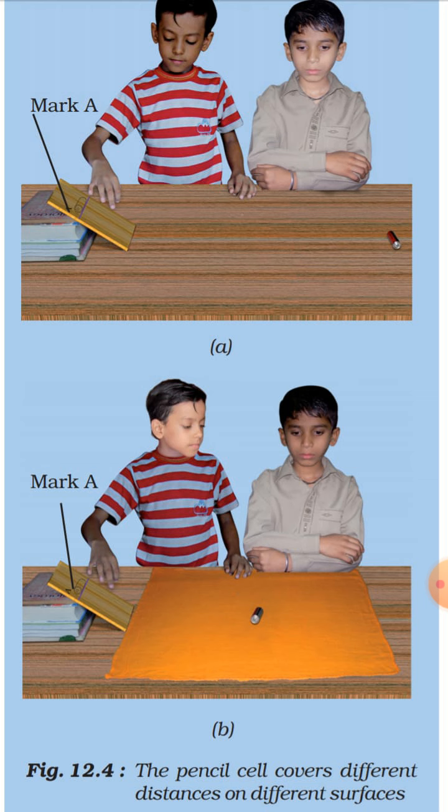Now again they put the cell on the same height marked at A. Now you can see that the cell has not moved the same distance. The distance of the movement of the cell on the surface has now changed, though it has been released from the same height.